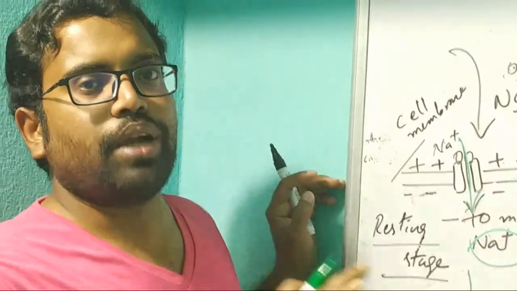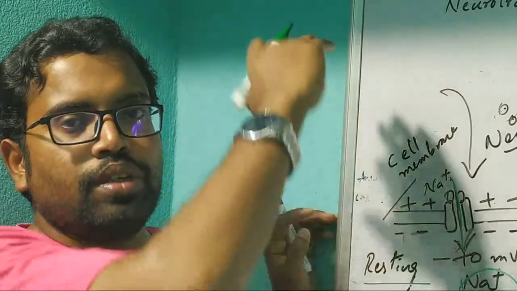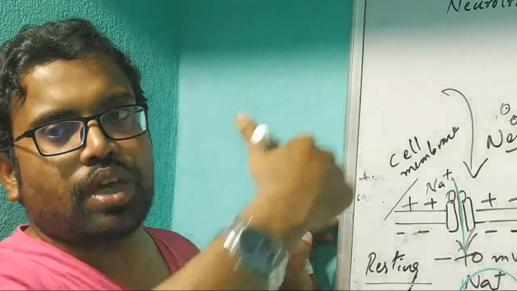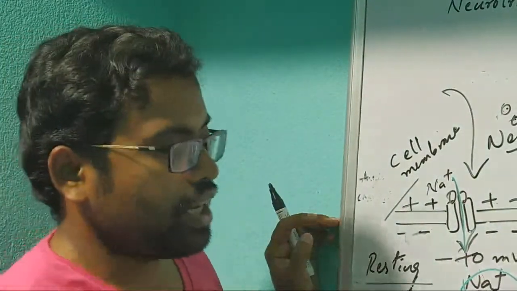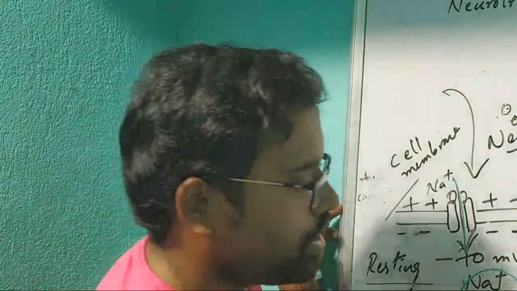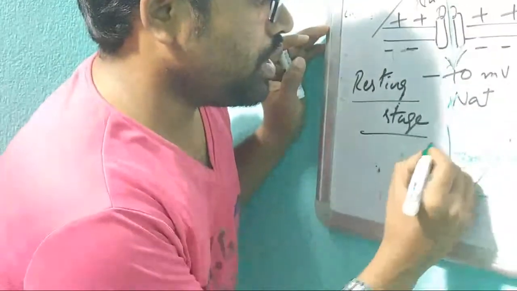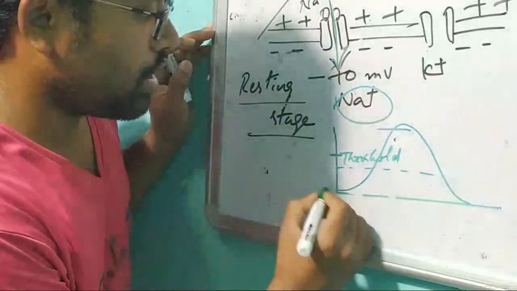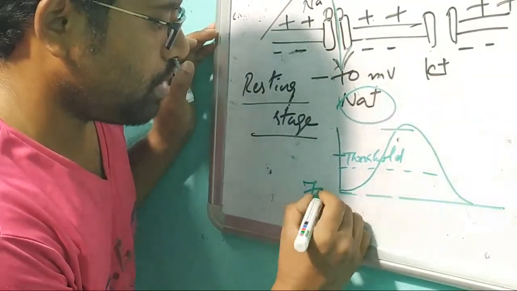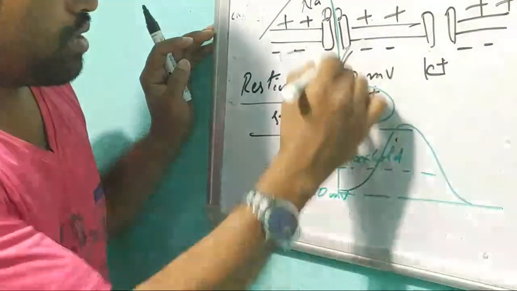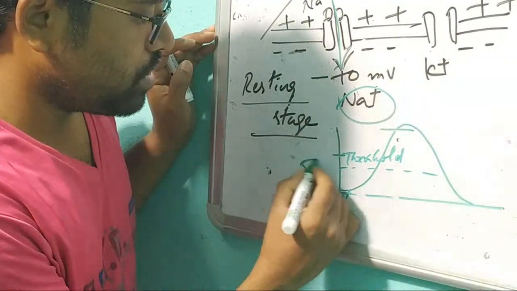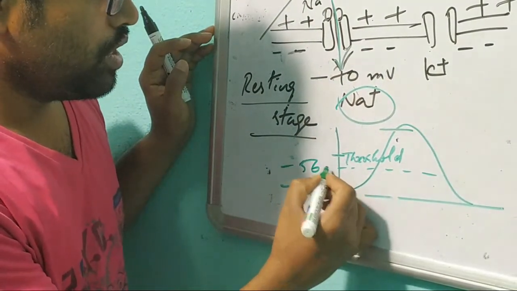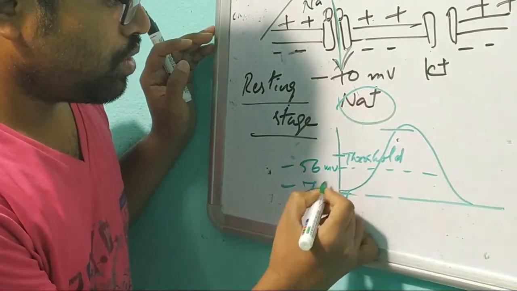Action potential, what is that? It is nothing but the transfer of a signal from one part of the nerve cell to another, from the axon towards the cell body of another nerve, and towards the effector organ. At resting stage it is minus 70 millivolt, as I told you. After getting a potential it may come to minus 56 millivolt. This is the minimum energy to be involved in action potential, the starting point.